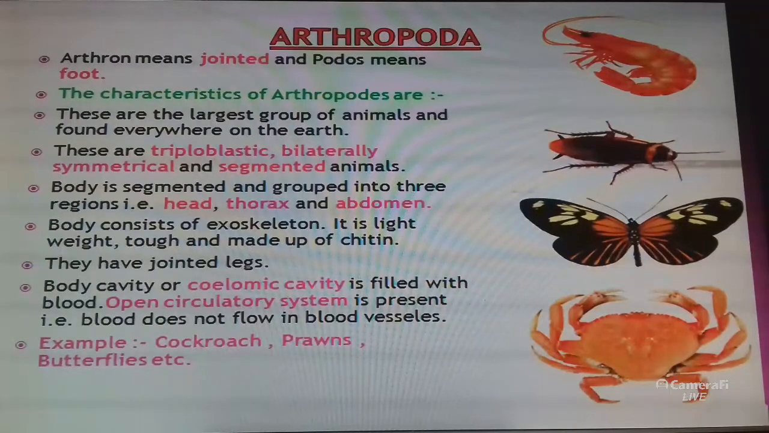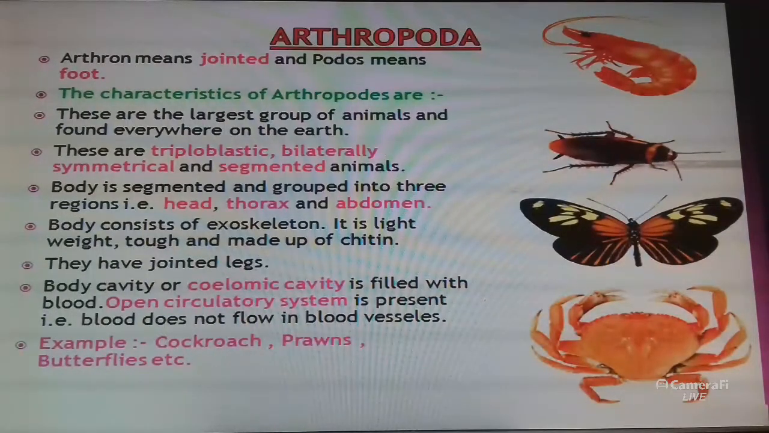Arthron means jointed and podos means foot, that means jointed foot. Jointed appendages are there in the Arthropoda group. These are triploblastic, bilaterally symmetrical and segmented animals, and they are the largest group of animals, found everywhere on the earth. Common examples: prawn, cockroach, butterfly, crab.